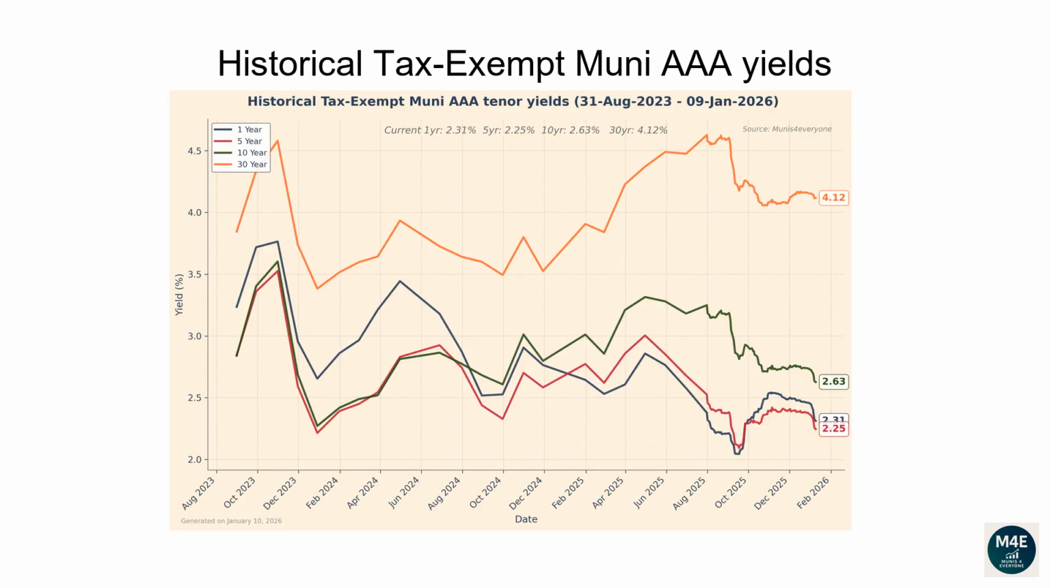This line plot and the next plot show how each tenor of the Muni yield curve has changed over time. From the 31st of August 2023 to the 13th of January 2026, the 1-year yield has dropped from 3.24 to 2.28. The 5-year yield has dropped from 2.85 to 2.24. The 10-year yield has dropped from 2.84 to 2.63. The 30-year yield has increased from 3.85 to 4.12.